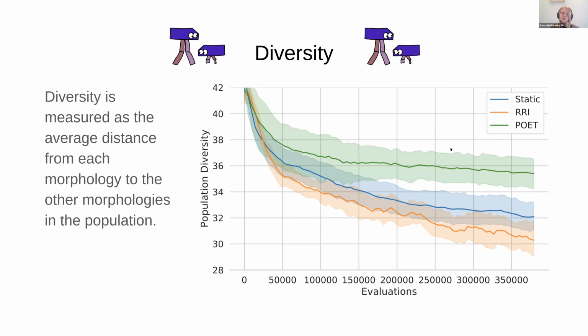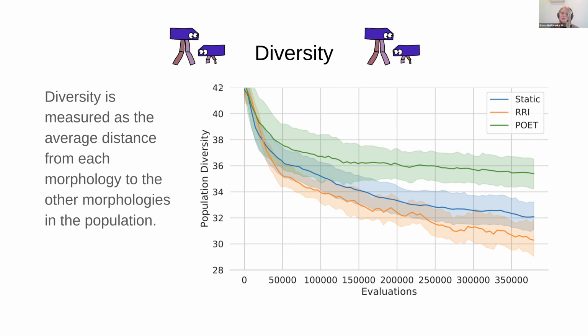Now, let's move on to the results. First, we'll look at the diversity of the evolved individuals. The diversity for one individual is measured as the average distance from that individual to all the other individuals in the population. The diversity for a population as a whole is measured as the average diversity of all its individuals.